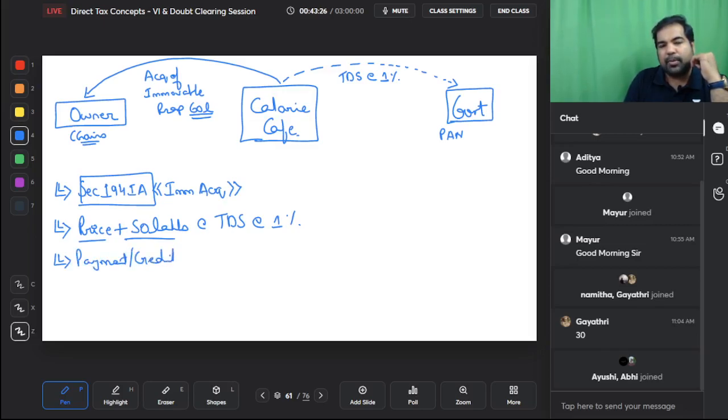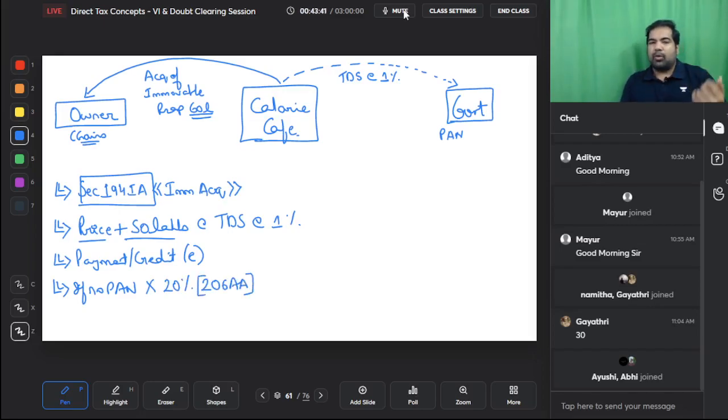Most things are on payment or credit basis, whichever is earlier. And if no PAN, then 20% again under section 206AA. So the sections remain the same, the concepts remain more or less the same. Only the section numbers and the TDS rates change. This is TDS at the rate of 1%.